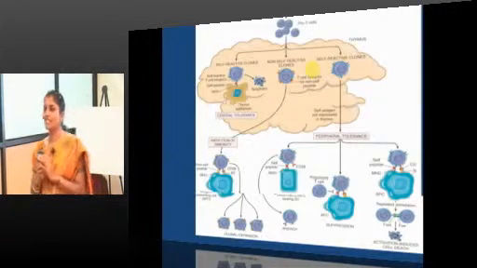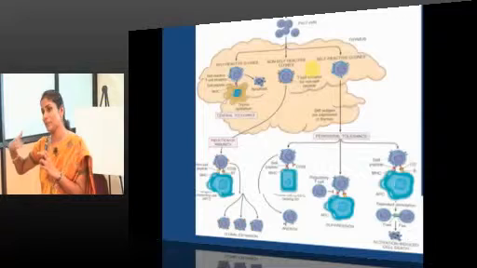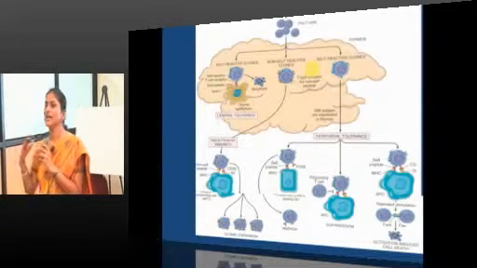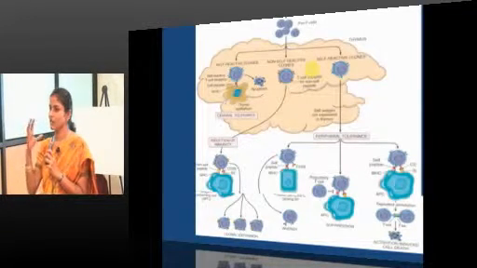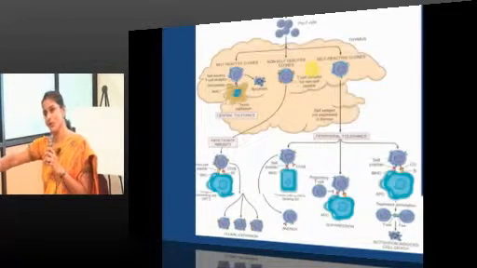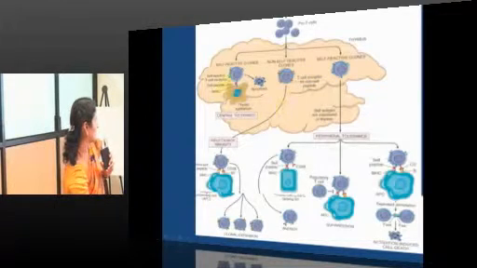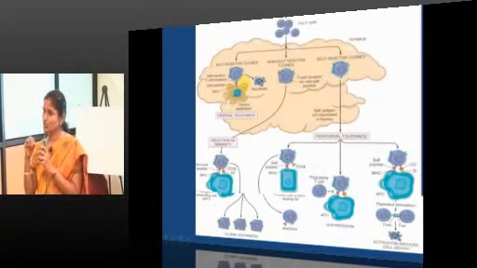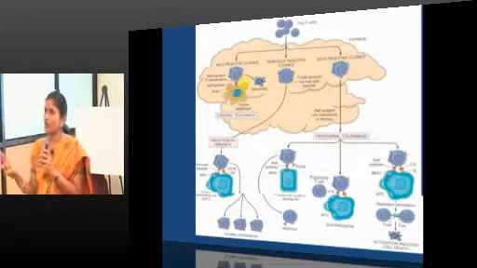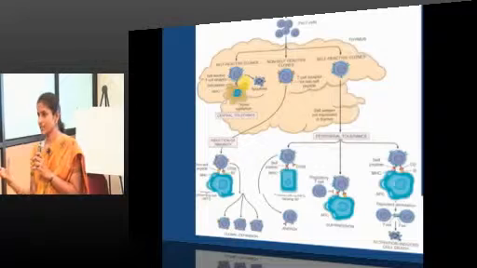So, central selection happens at the level of the thymus, during our development as a fetus. At that time, all these newly formed lymphocytes will be waiting in a queue to be tested. The thymic epithelial cells, like the one over here, will be induced to express almost all, not all, most of the peripheral antigens.